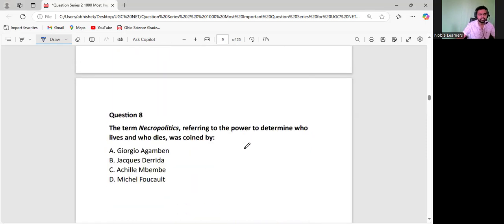Now, necropolitics. This is also very important, right? Who gave the concept of necropolitics? Here the state is deciding who should survive and who should die, because the state has everything. If a person is exploited, if a person has no means or resources to survive, it is the state that has everything by which it can support the individual in survival. We have more than 50 crore people who are getting the ration of 5 kilos of anaj every month, right? So this is how necropolitics is actually working.